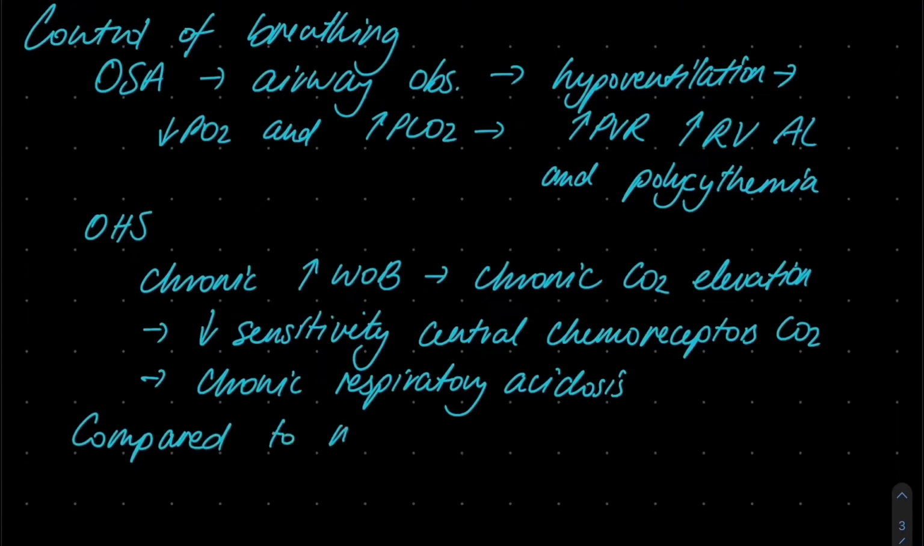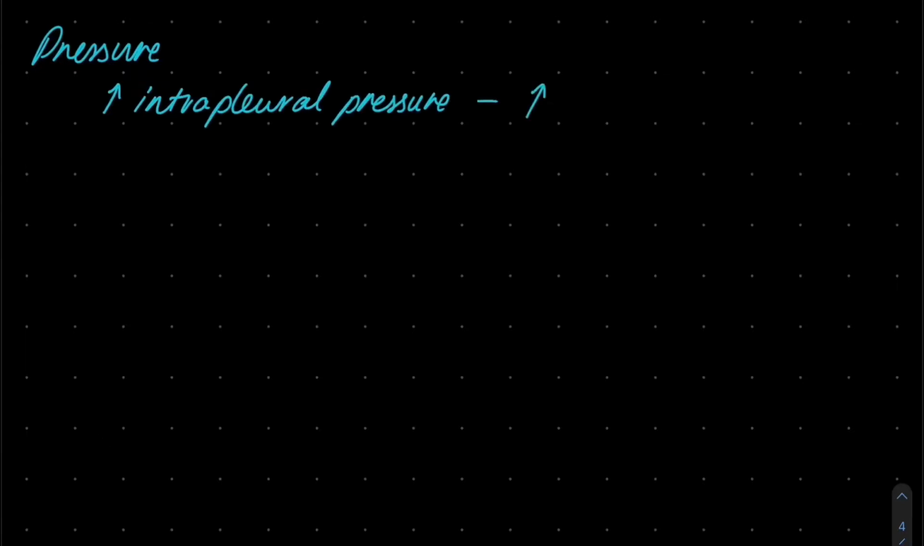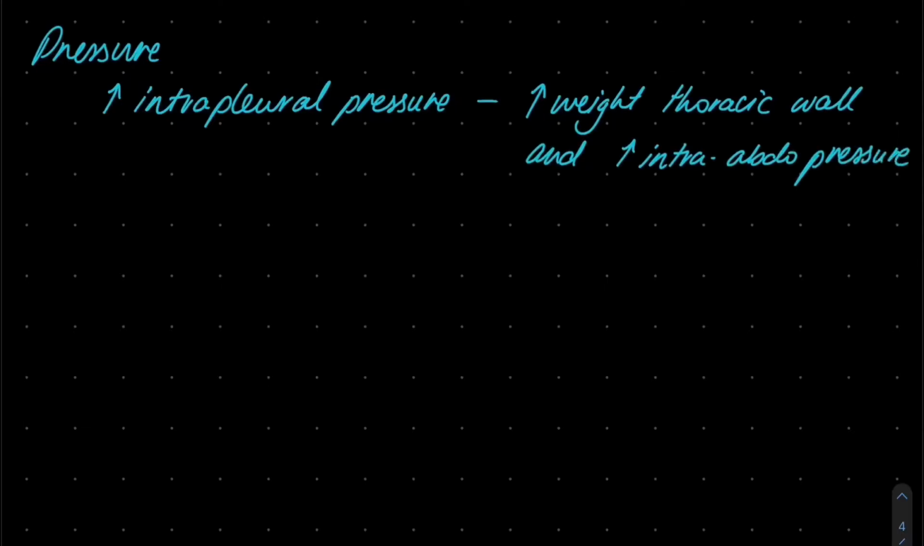Finally, compared to the non-obese patient, the increased muscle and fat tissue results in increased oxygen consumption and increased CO2 production, which ultimately causes increased respiratory rate at rest. In terms of pressure changes, the main change is that there's increased intrapleural pressure, which is due to increased weight on the thoracic wall and increased intra-abdominal pressure.